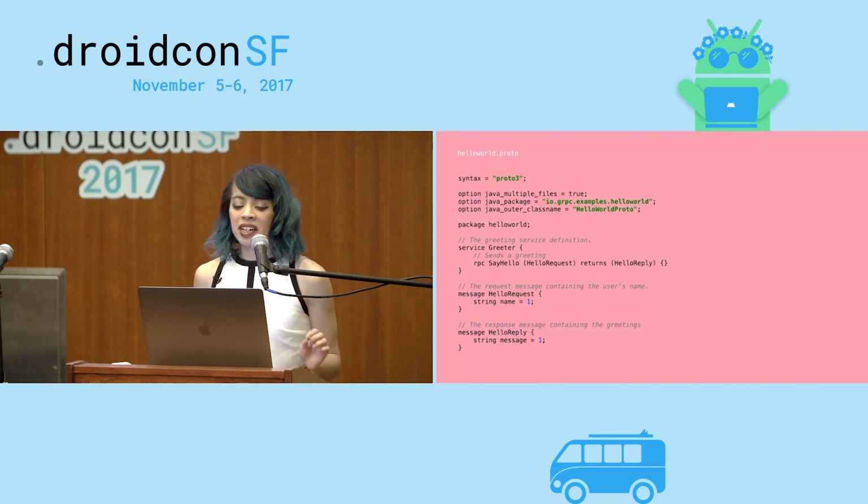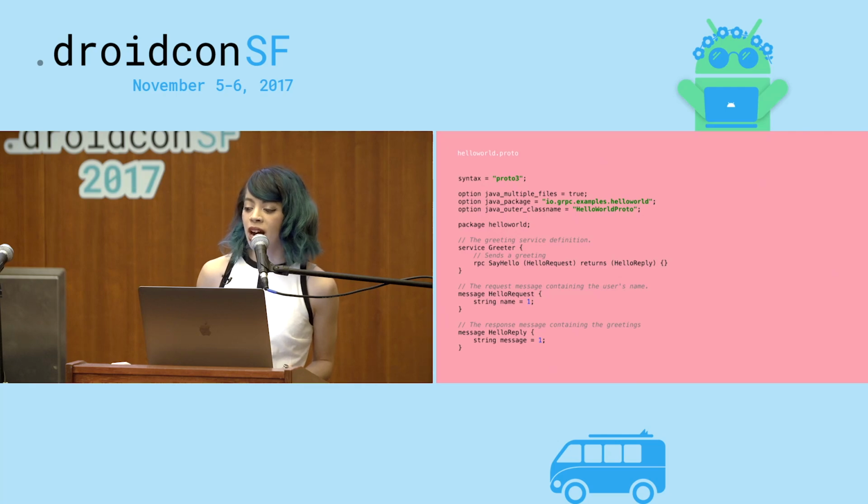I'd like to take a minute right now to say that gRPC and protobufs are not the same thing. They can exist separate from one another, or protobufs can exist separate from gRPC. gRPC just uses protobufs as the message interchange format, but again, you can use protobufs alone or with some other RPC library if you want.